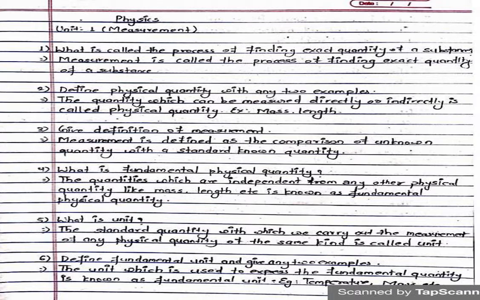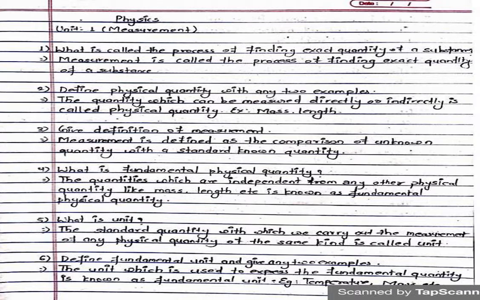What is fundamental physical quantity? The quantities which are independent from any other physical quantity like mass, length, etc. is known as fundamental physical quantity. You can also write physical quantity is simply divided into two types, that is fundamental quantities and derived quantities. The quantity which does not depend upon or does not get expressed in terms of other quantity is a basic quantity.